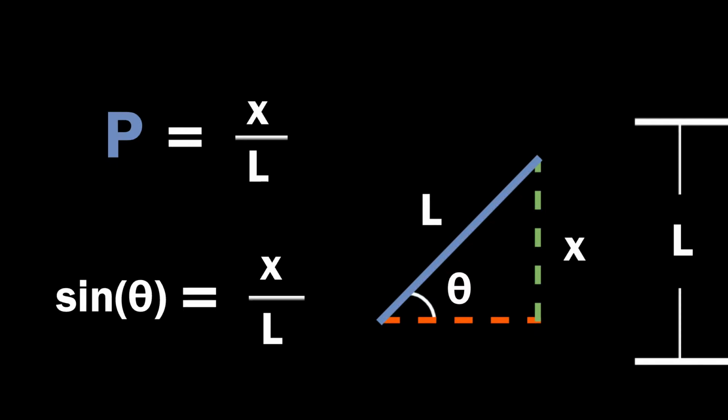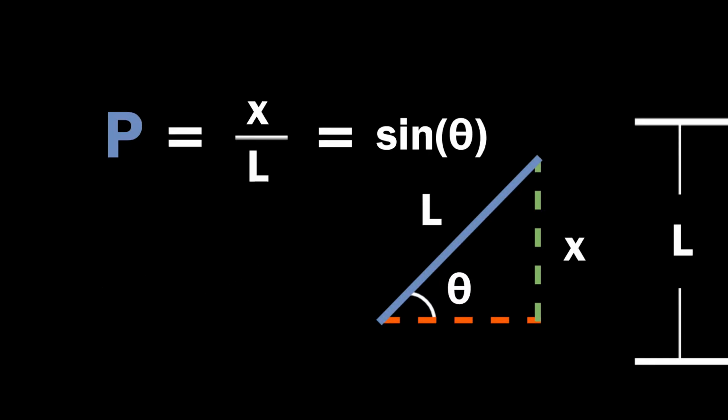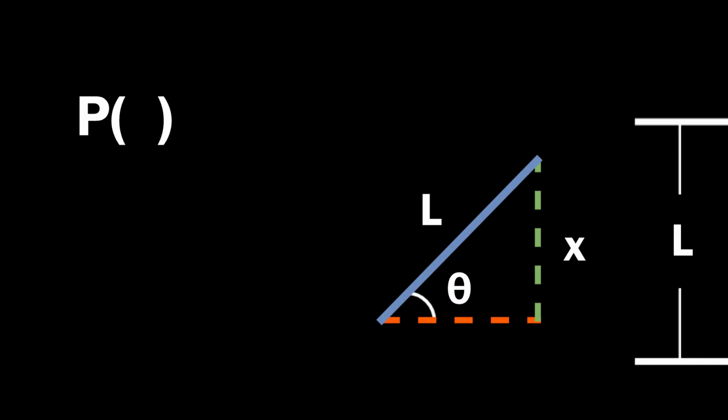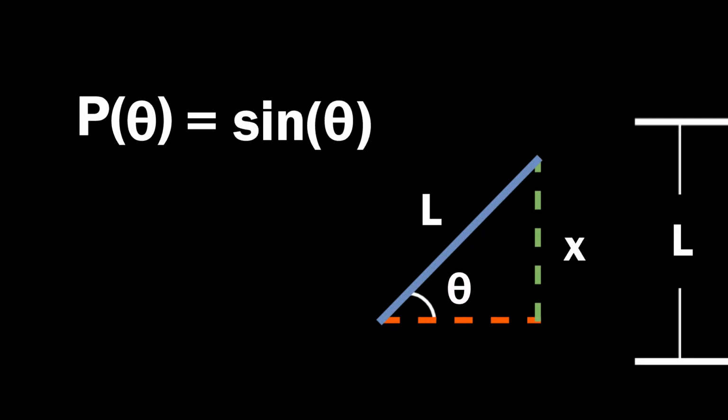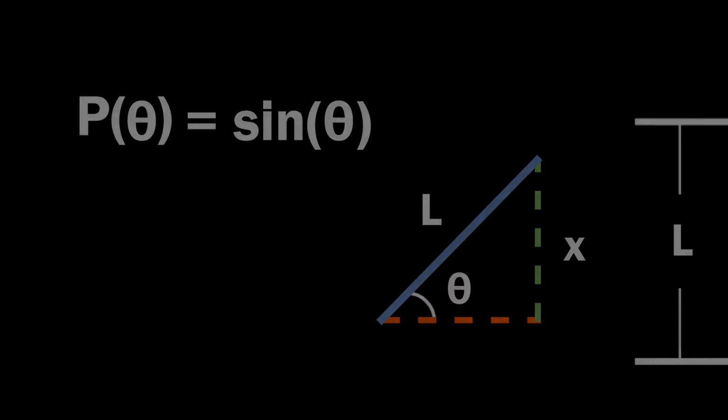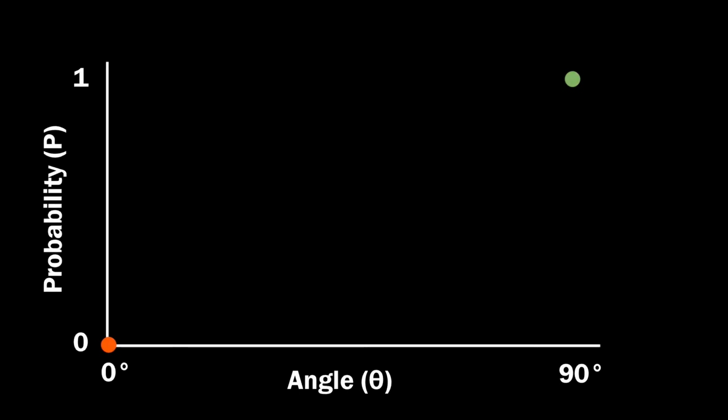Since p and sine theta both equal x over L, then they must be equal to each other. So, the probability of the skewer crossing a line, as a function of the angle theta it makes with the lines, is just sine theta. Now that we know p equals sine theta, let's put it onto our graph.